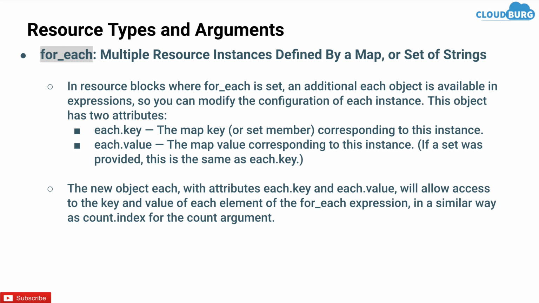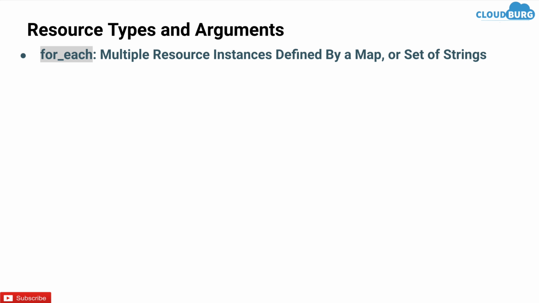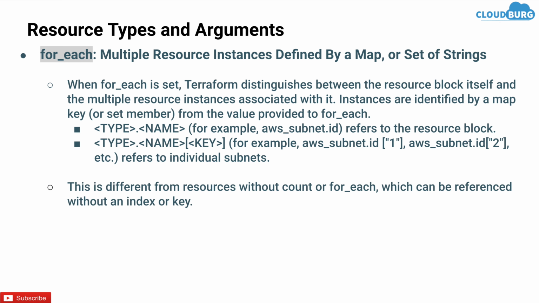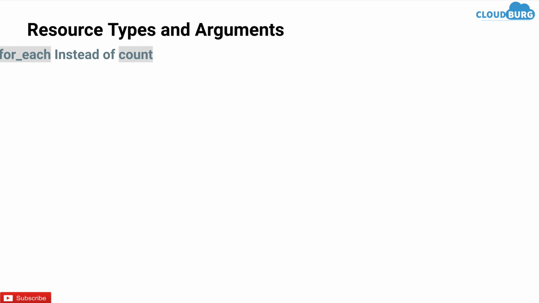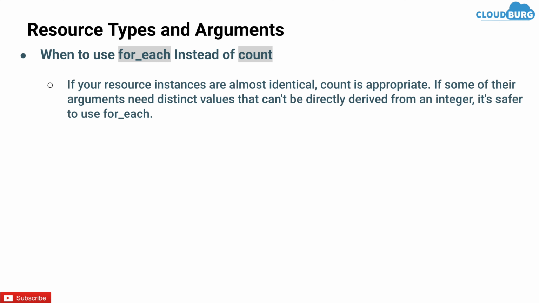Now the question is, what is the difference between count and for_each? We can also use count here, so why are we using for_each? So when to use for_each instead of count? If your resource instances are almost identical, count is appropriate. Say, for example, an EC2 instance.